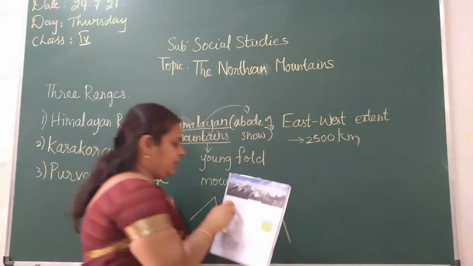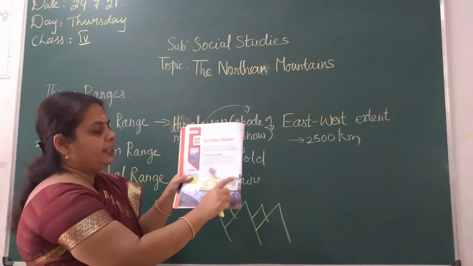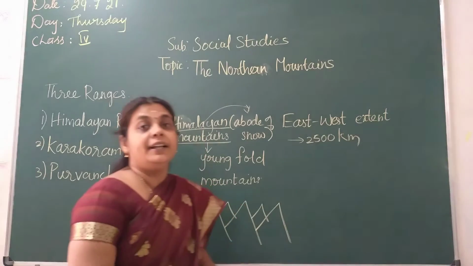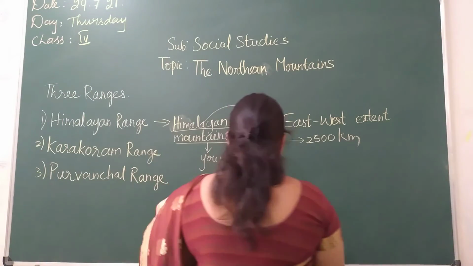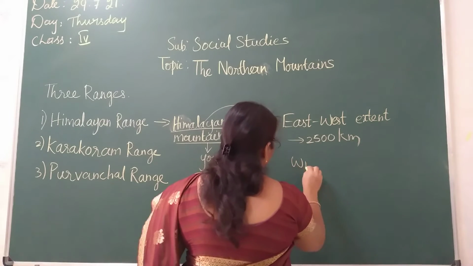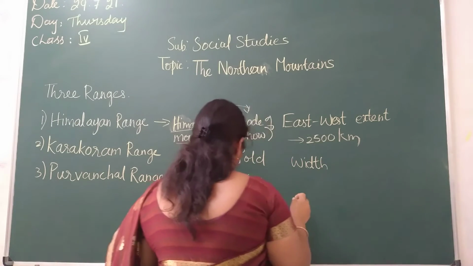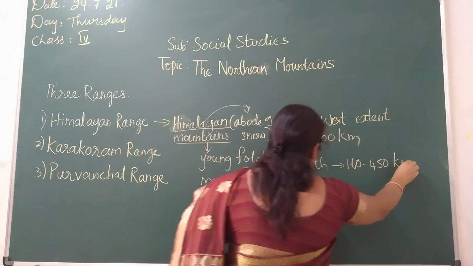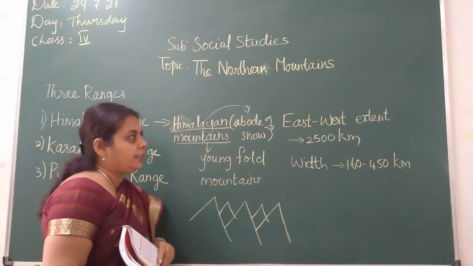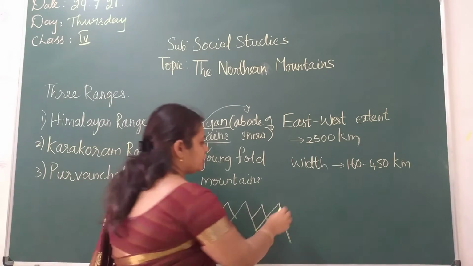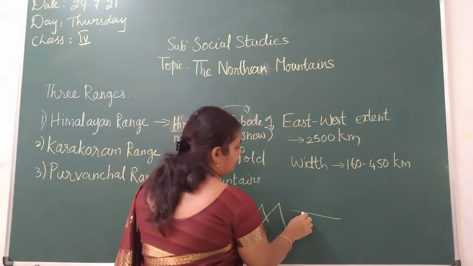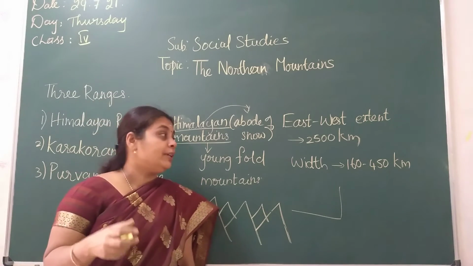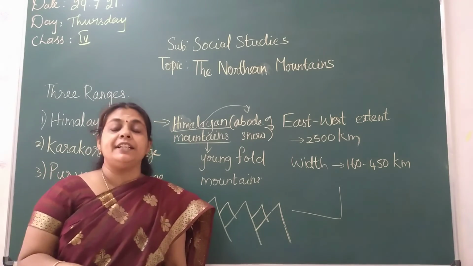Kilometer, children. See, this full stretch, east to west, is about 2500 kilometers. Okay, the next one is the width. The width is around 160 to 450 kilometers. You know now, children, what is length and what is width. So this is the length, 2500 kilometers, and this is the width. Like that, the mountains have extended that much.